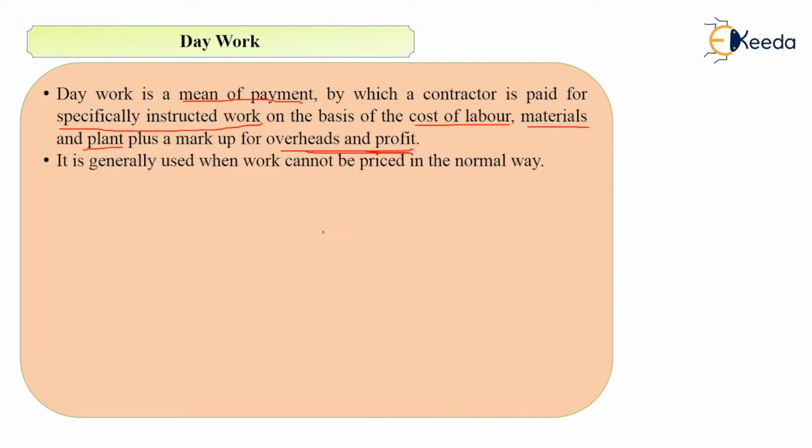Now what are the examples of day work? You may have seen various designs in the plaster. Designs in plaster cannot be measured in the normal way, but the contractor has to be paid for that work. So how will we pay him? We will pay him on the basis of the cost of labor, materials and plants he engaged to complete that work. So day work is that means of payment for work which cannot be priced in a normal way. That is the day work.